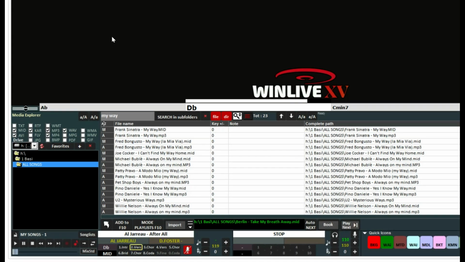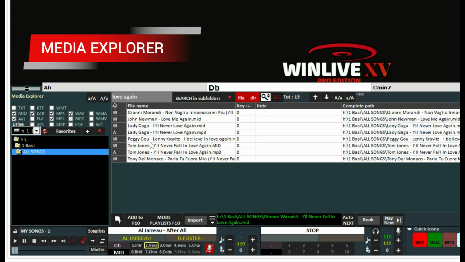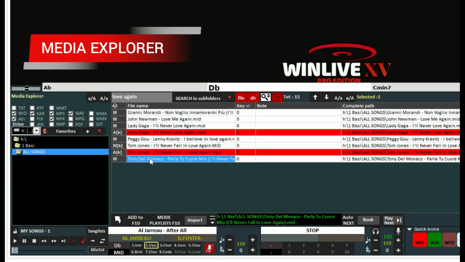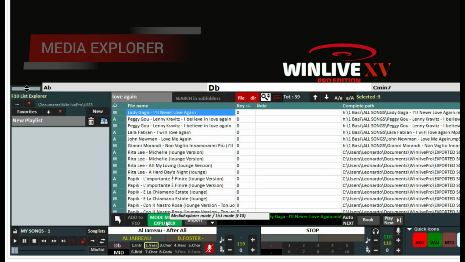However, the Media Explorer mode allows a fast song search on your PC, and you can also verify whether the file has a lyric, manage the key adjustments, and insert an annotation. In this mode as well, you can book a single or multiple songs by creating the related playlist. Therefore, this mode is mainly used by karaoke performers who manage tens of thousands of files, without needing to make significant modifications to the songs.